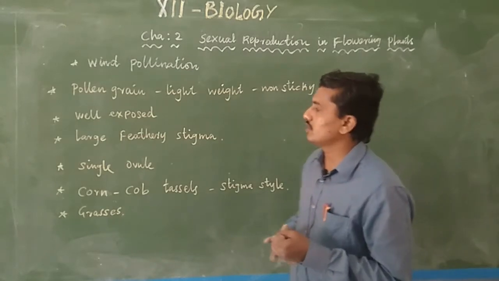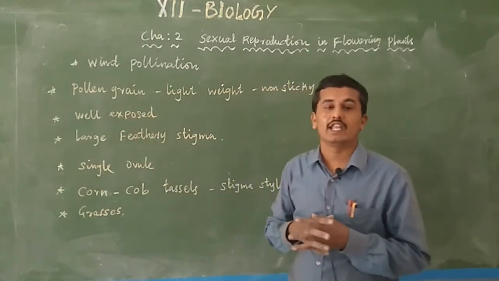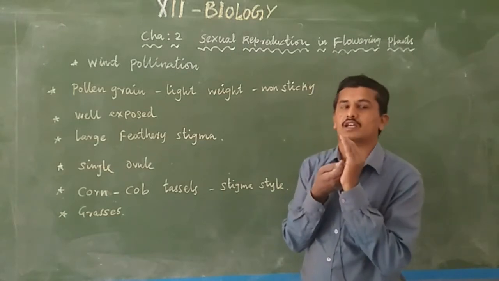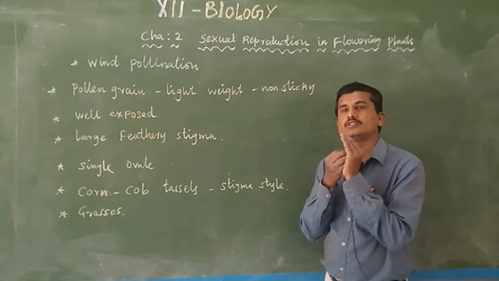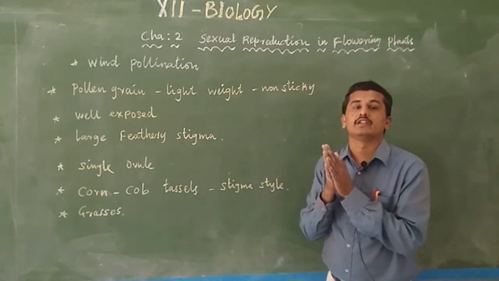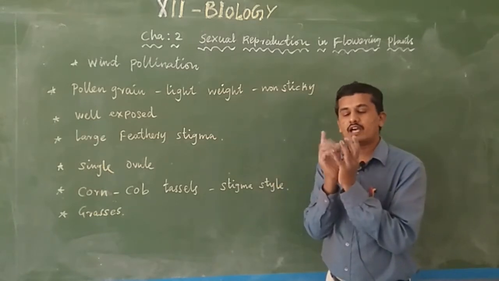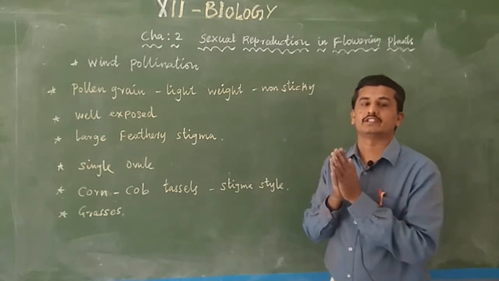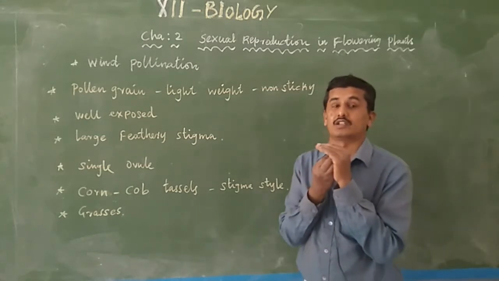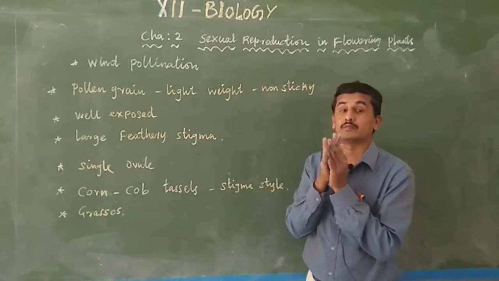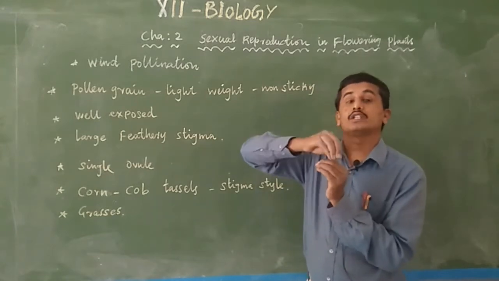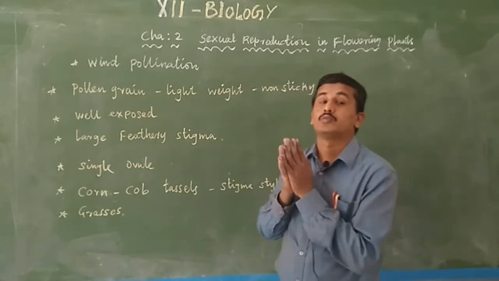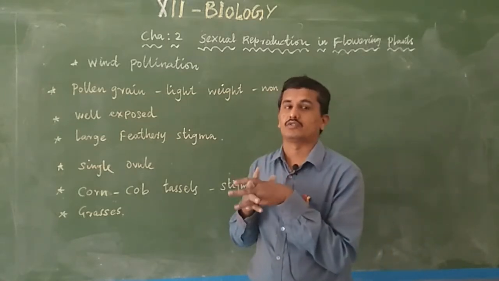The next one is a well exposed anther, well exposed stamen. For example, if the stamens are inside the flower, how would the pollen grains easily travel through the wind? In wind pollinated flowers, the anthers are exposed outside the flower, easily visible in nature, not inside the flower. Being exposed outside means the pollen grain easily travels through the wind current. So it is a well exposed anther, and the stigma is also well exposed.